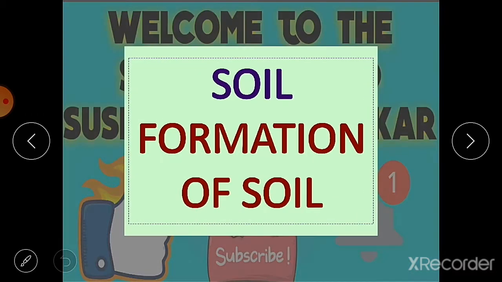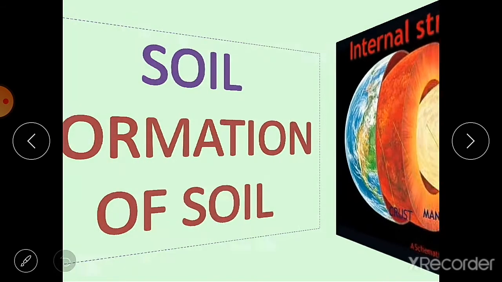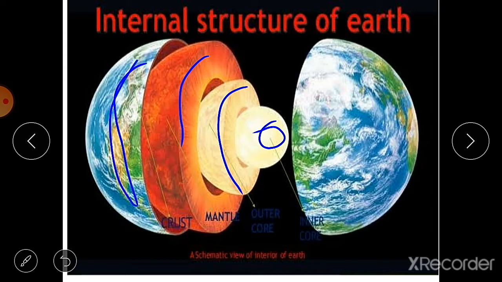Students, in this video we are going to learn about the soil and formation of soil. So let's start. We know that soil is the uppermost layer of the earth crust, and what we see is the surface of the soil. Here you can see the interior structure of the earth, that is, this is the inner core, then this is the outer core, then this one is mantle, and the last one is crust.